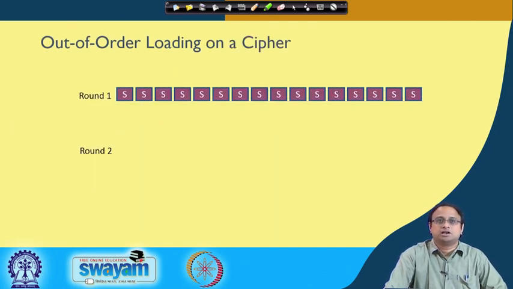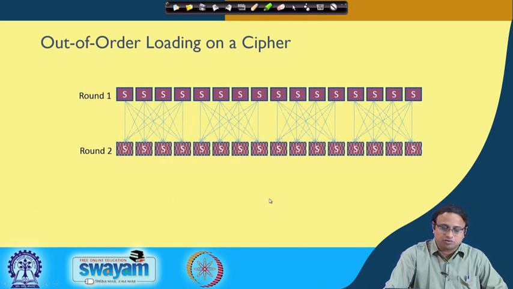So now let us take an example of the impact of out of order loading, where a block cipher has been implemented. Essentially, we are considering software code for a block cipher. Note that in round 1, for example, if I take AES without loss of generality, there are several S box table accesses that you are doing, and all of them are independent. Next time, when you are doing a round of encryption, again you are doing a bunch of S box accesses.